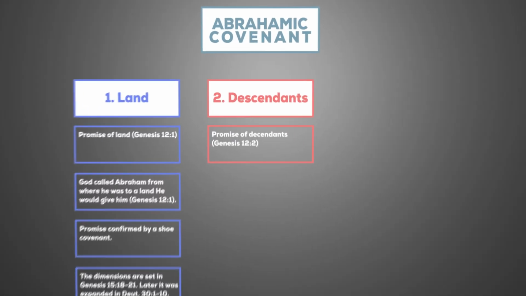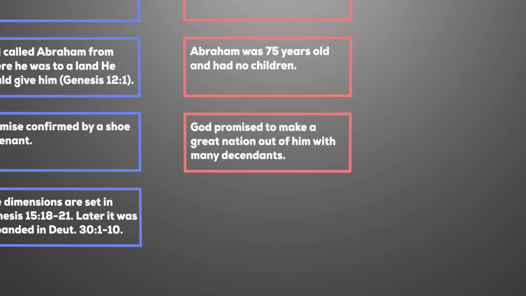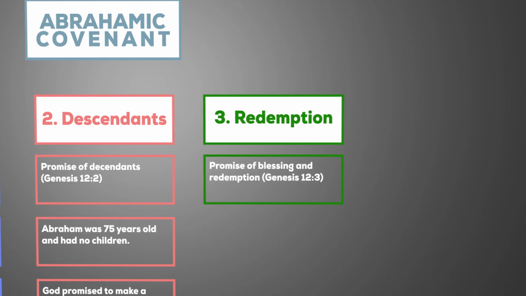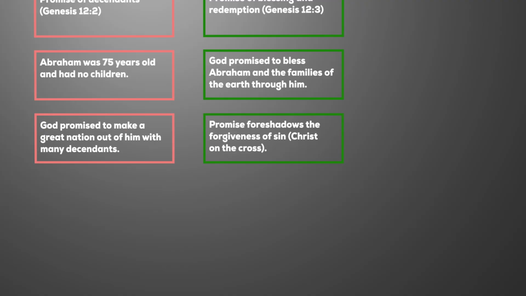Number two, the promise of descendants. God promised Abraham, who was 75 years old and childless, that he would make a great nation out of him and promised many descendants. Number three, the promise of blessing and redemption. God promised to bless Abraham and the families of the earth through him. This promise foreshadows the forgiveness of sin.